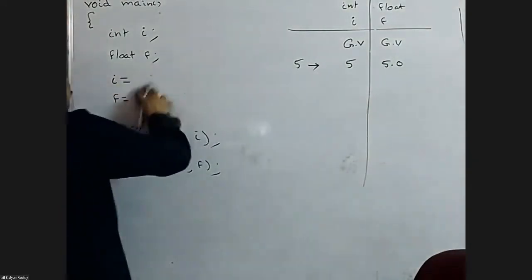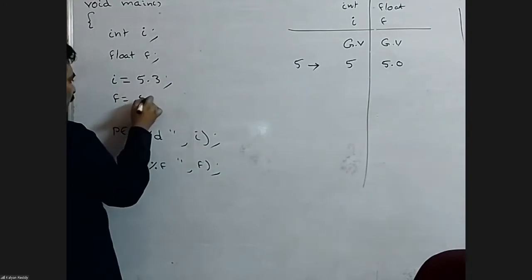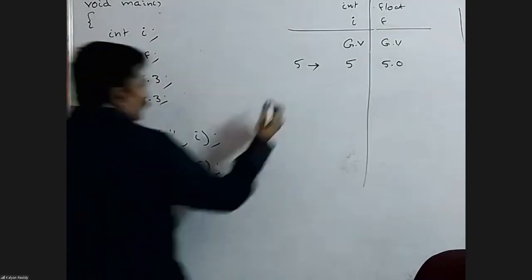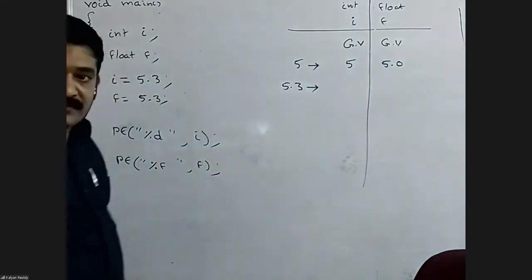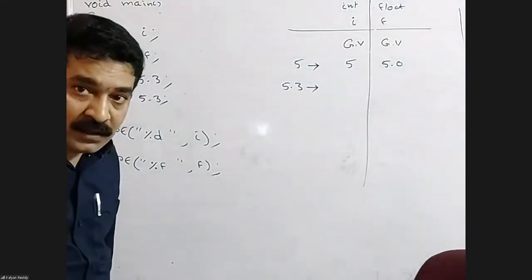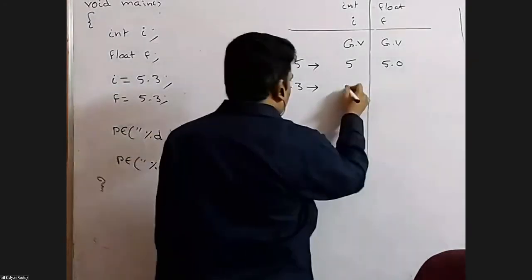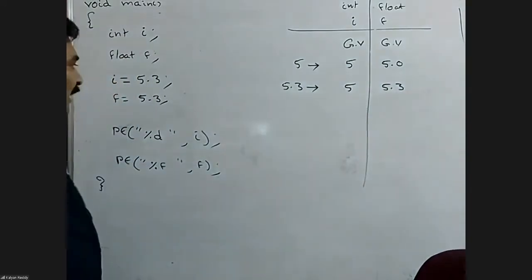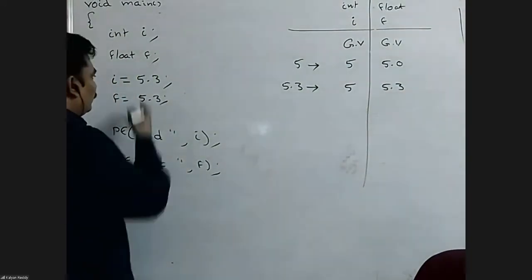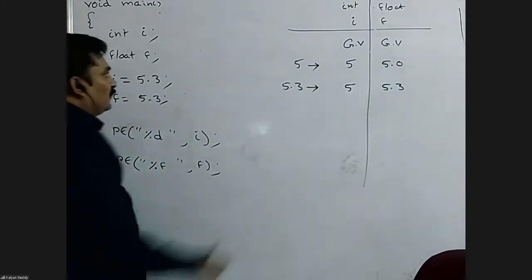I'm going to assign 5.3 here and here also 5.3. 5.3 to i, same thing to f. Now the output is 5, 5.3. i is an integer variable, so when we do it like this, only the integer part is assigned. f is a float variable, so everything is assigned. So the output is 5, 5.3.